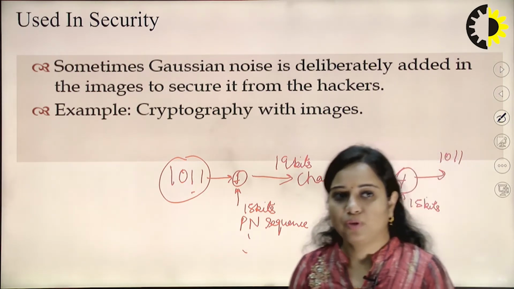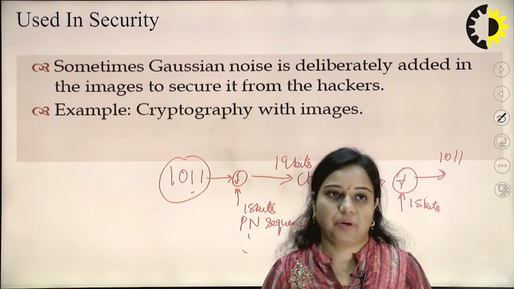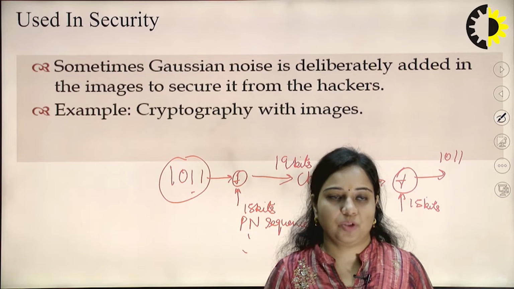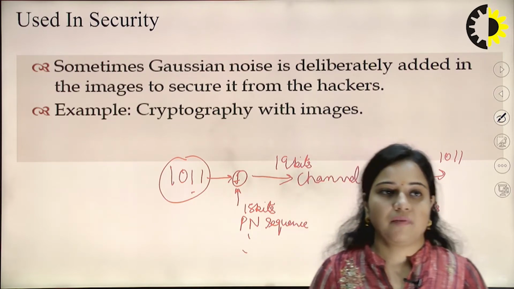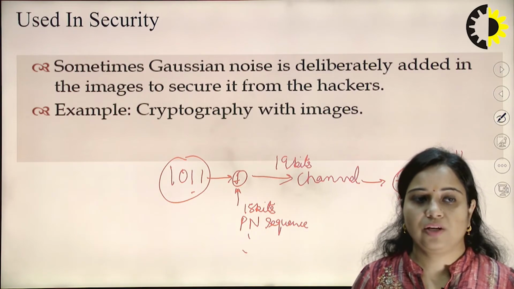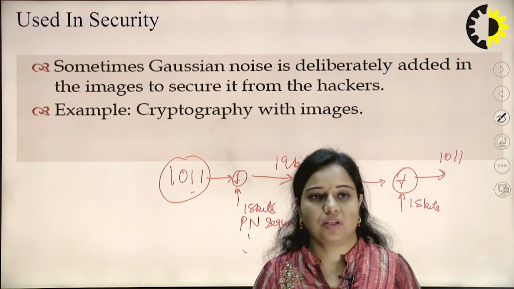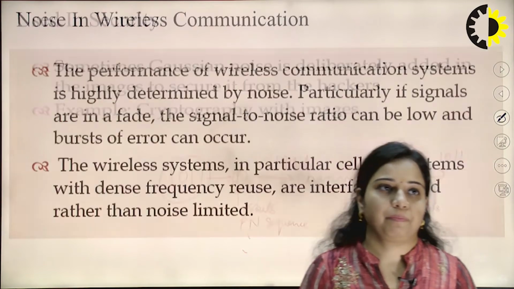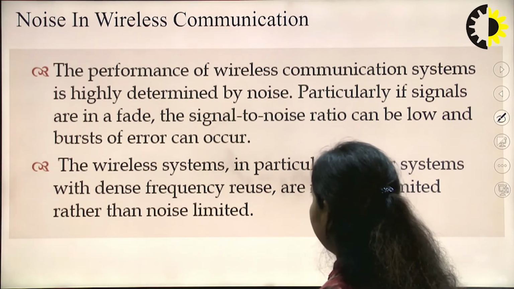There are two types of keys that are used in cryptography, private key and public key. Private key is only shared between the two end users, that is at the transmitter and the receiver side, whereas public key can be used by any of the users, but they have to have access over this particular PN sequence. Next is noise in wireless communication.